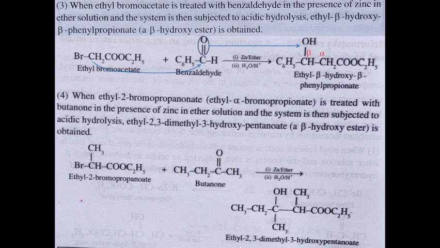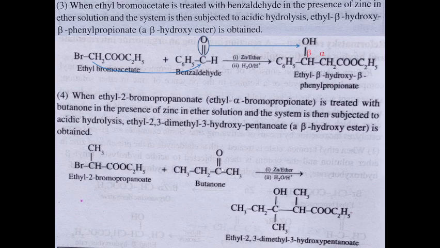So this compound, by IUPAC naming, is ethyl 2,3-dimethyl 3-hydroxy pentanoate. When you take 1, 2, 3 in the IUPAC naming system, this is ethyl 2,3-dimethyl 3-hydroxy pentanoate. Normally we give the name of an ester like this; maybe we will be discussing it in the carboxylic acids chapter. Alright, so you will get the product.